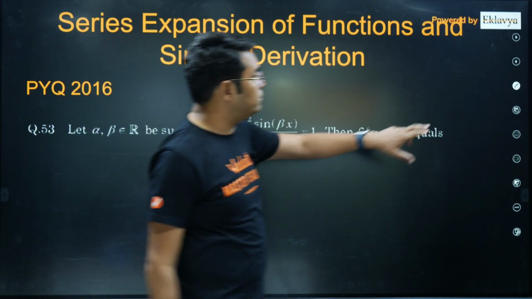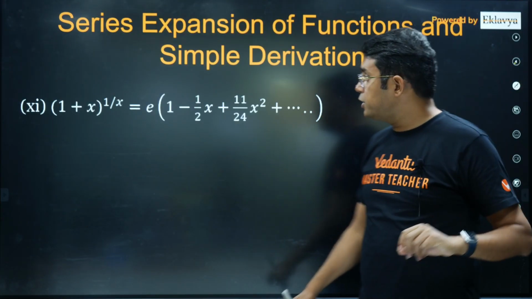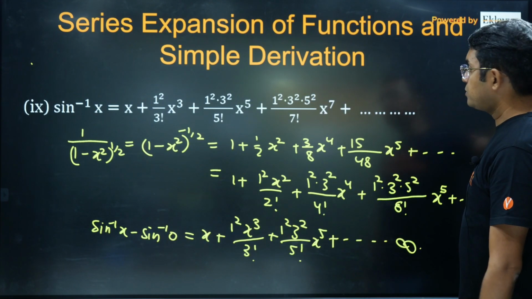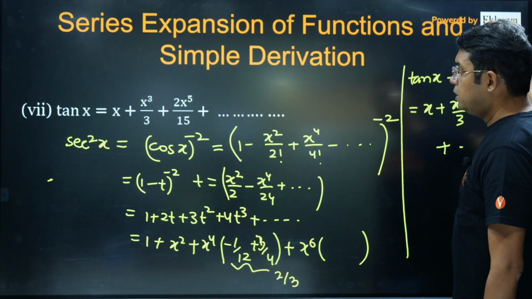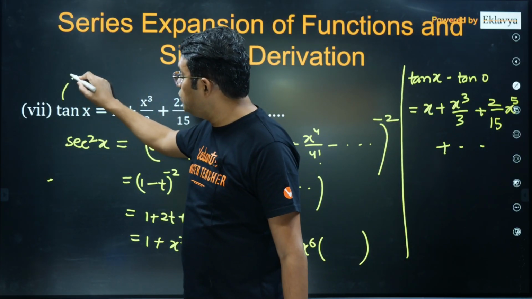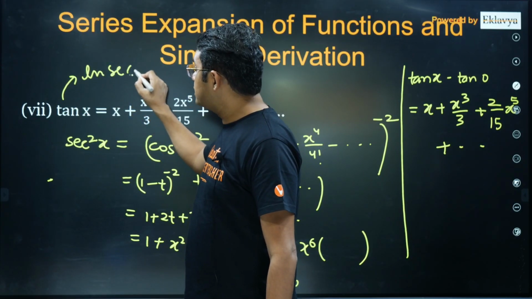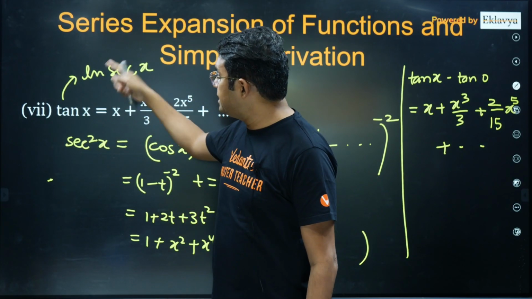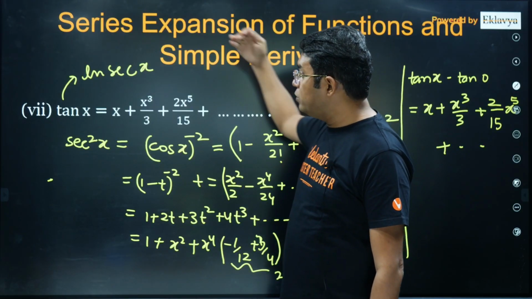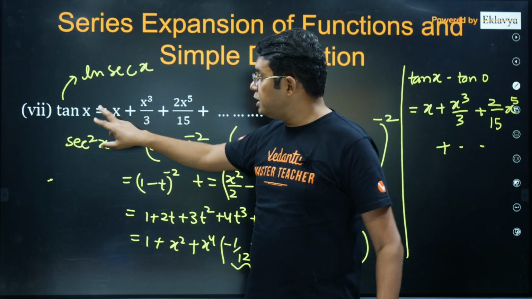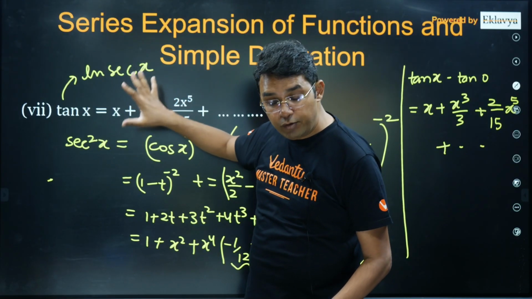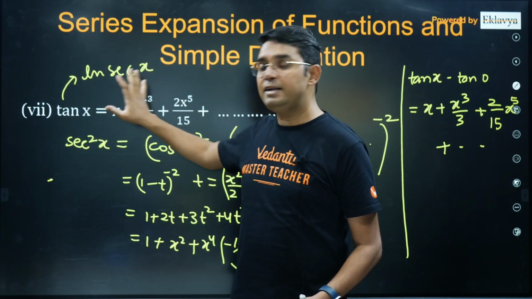In fact, one more thing I was about to tell you, suppose we have found the tan x expansion like this. Now from tan x, if you do the integration, you can get the expansion of ln secant x also, because its integration is ln secant x. What you have to do is just integrate the right hand side, which will give you the expansion of ln secant x. You just have to take integration from 0 to x. So this will give you the expansion of ln secant x.